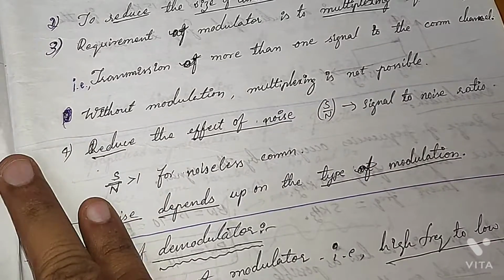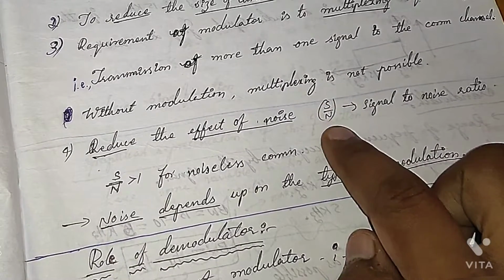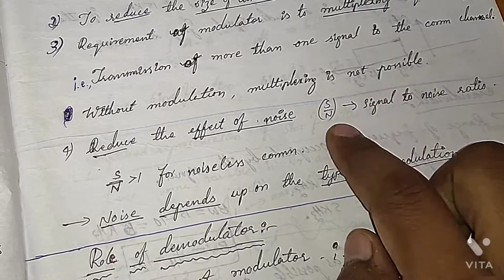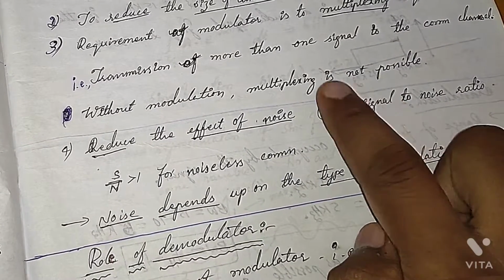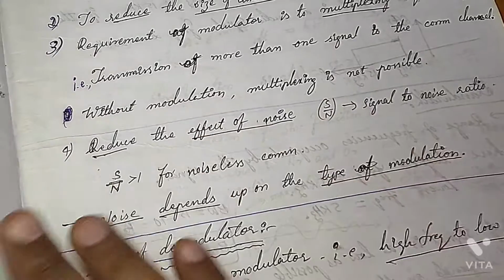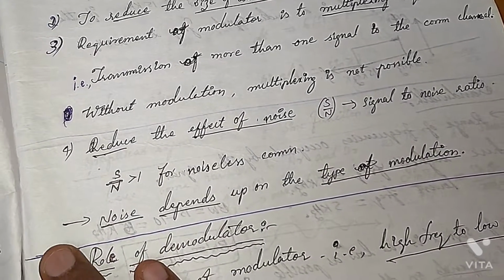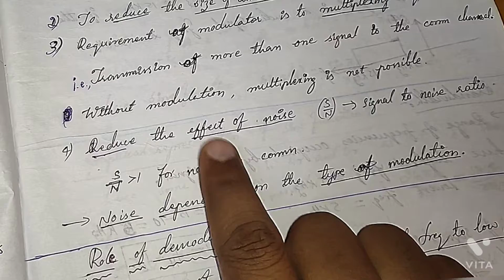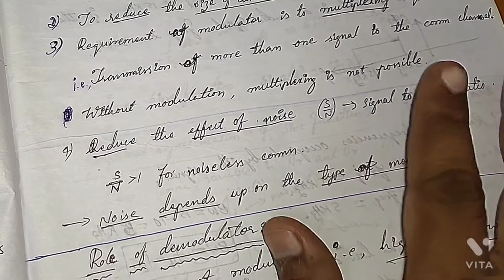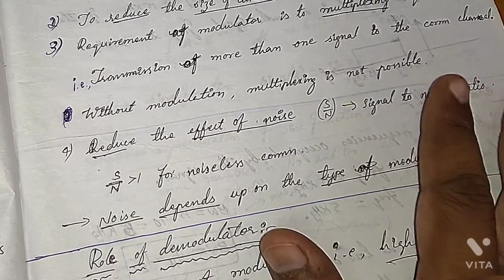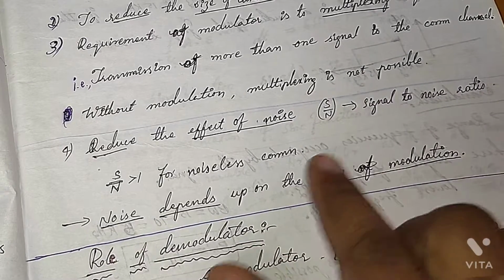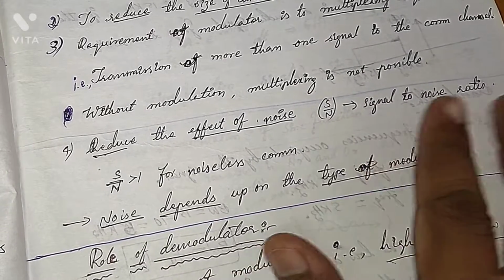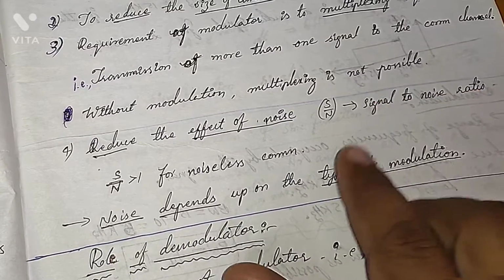Signal amplitude will be good, noise will be there, but it won't be affecting. Why? Because whatever signal we have transmitted, it is good. So signal to noise ratio is also improved here. Okay, so that is what reduces the effect of noise. So noise remains the same, noise can't be reduced. The only thing we can do is reduce it with the help of processing, but in between, whatever noise gets added, that will get added, there is no doubt, and we can't avoid that.